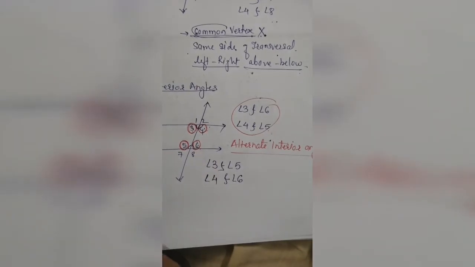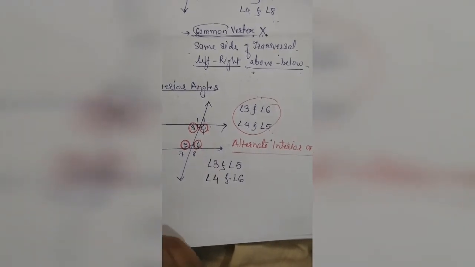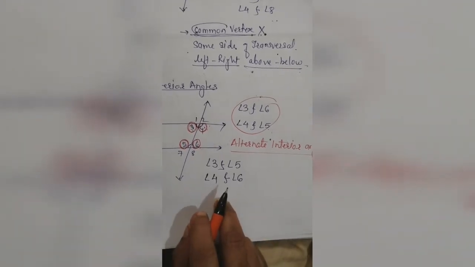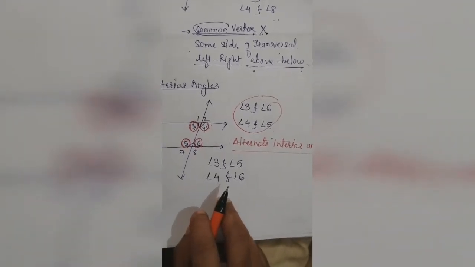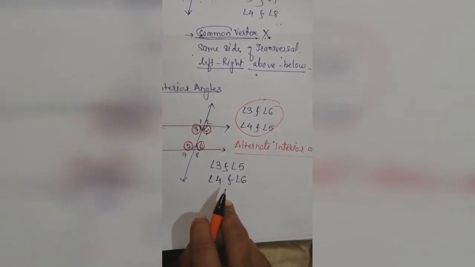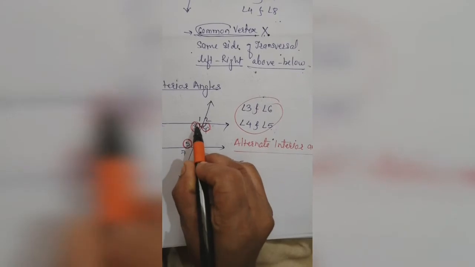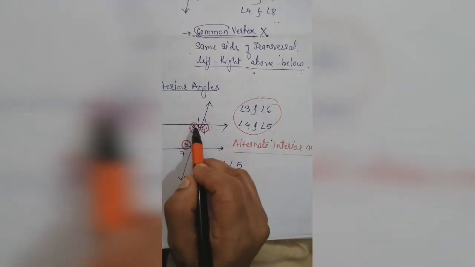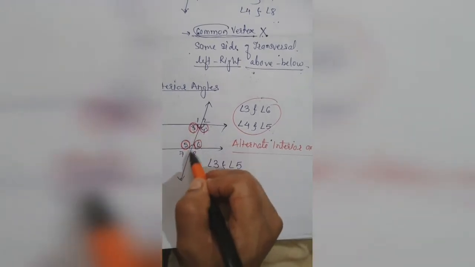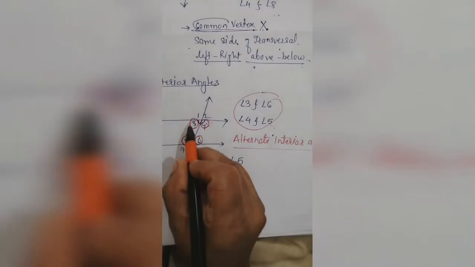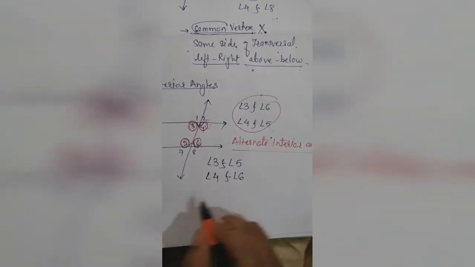Here, in the alternate case, they are on the opposite sides of the transversal, and that's why they are called alternate interior angles.